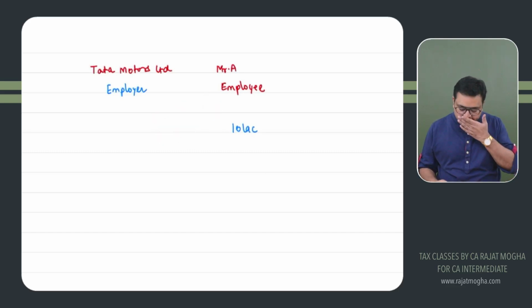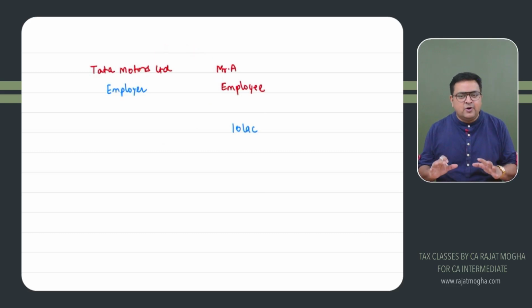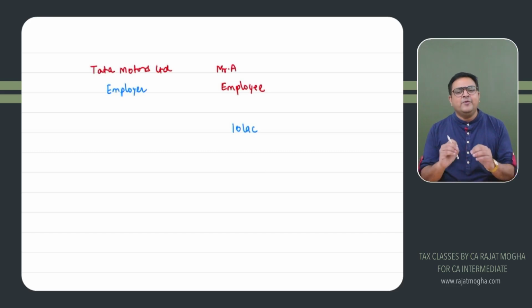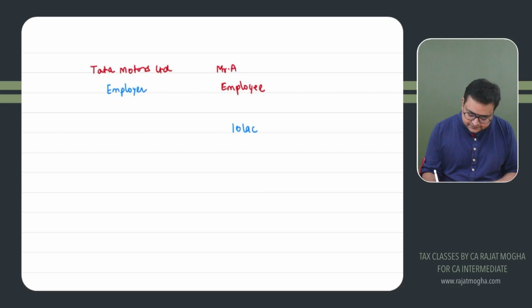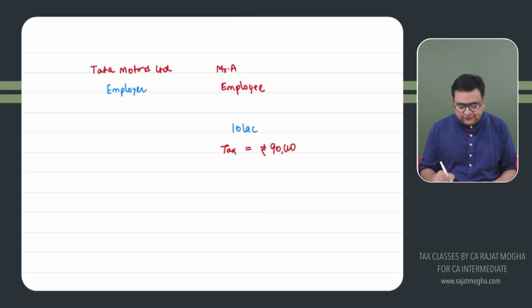Correct? Okay. Coming back, let's say Tata Motors is giving him salary and the computed amount is, let's say, 10 lakh. This is the computed amount, 10 lakh rupees. Let's say we have to calculate tax on 10 lakh rupees. I'm not calculating it right now, I'm just giving you an example, a very random figure. Let's say the tax on this 10 lakh comes to rupees 90,000. So what Tata Motors will do next is, first of all, they have seen his income, how much he will earn during the entire year, how much would be the tax.